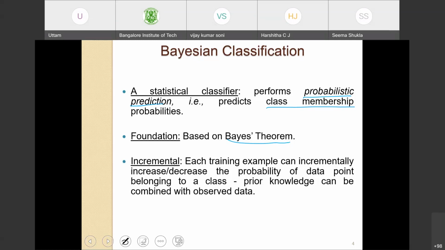It has been observed that if you add any training sample to the data, it can incrementally increase or decrease the probability of a data point falling into a class. It's also possible that any other prior knowledge can be integrated with the observed data.